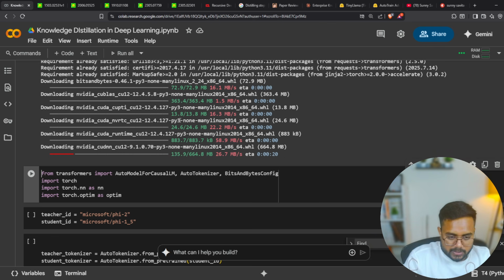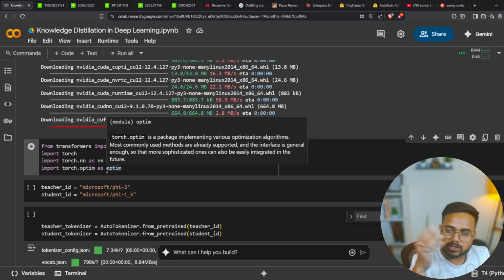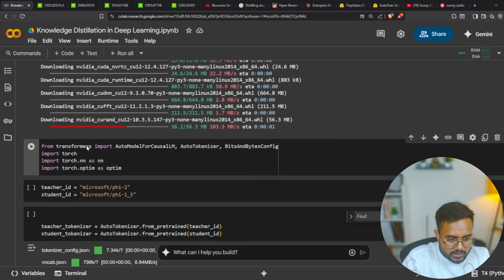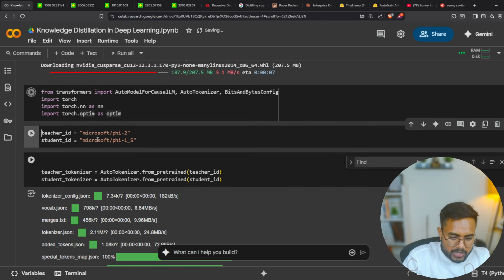At the first place this library would be required. I even tried post-training quantization, which means we already have a trained model, but whenever we load it into memory, we can load it in a lower precision. If we have trained it in FP32, FP16, or FP8, then we can load it in int4, int8, and so on. This quantization we'll discuss in the next video. So here you can see we are able to install all these things. Now I am going to import this particular import statement. Then the teacher ID is Microsoft Phi 2 and the student ID is Phi 1_5.